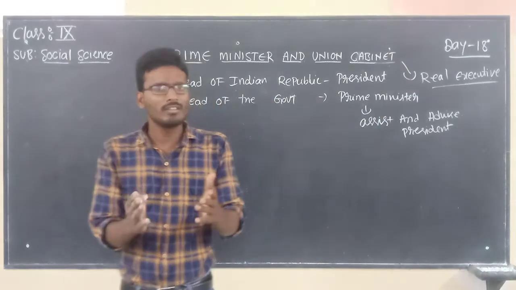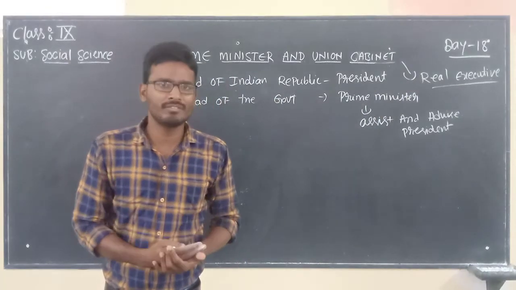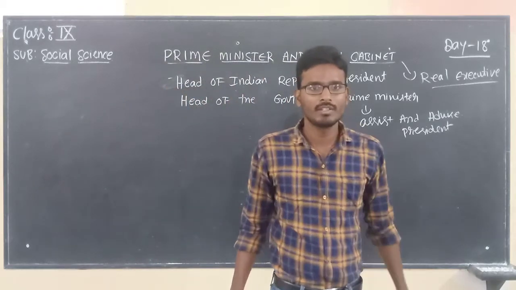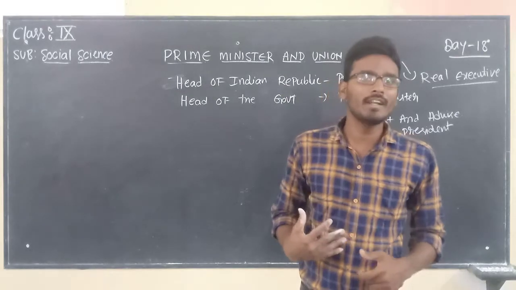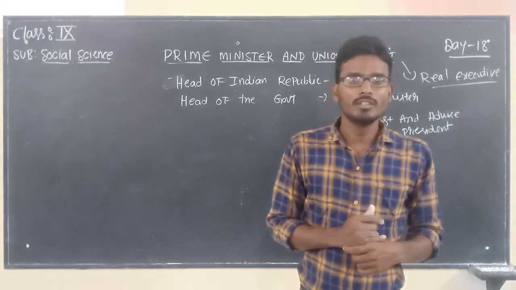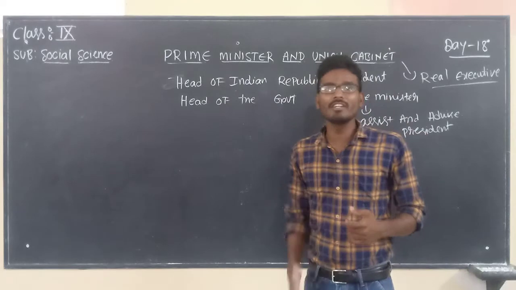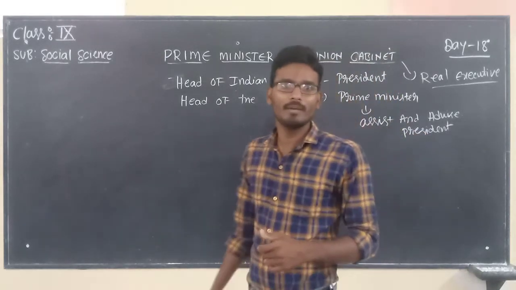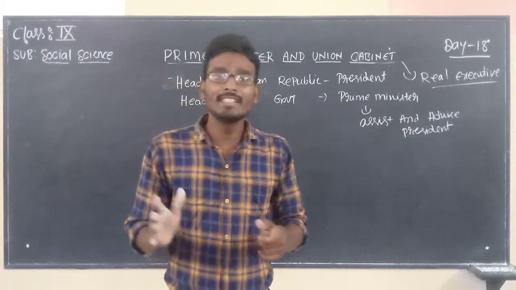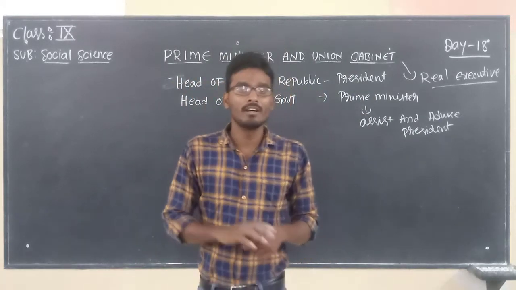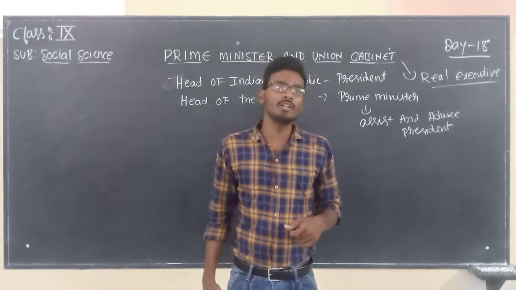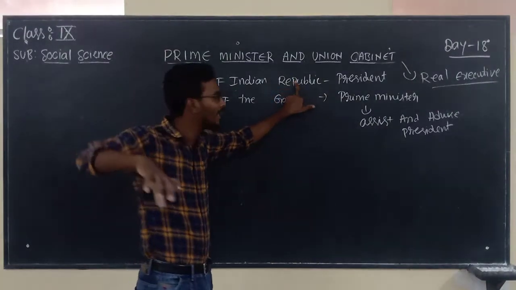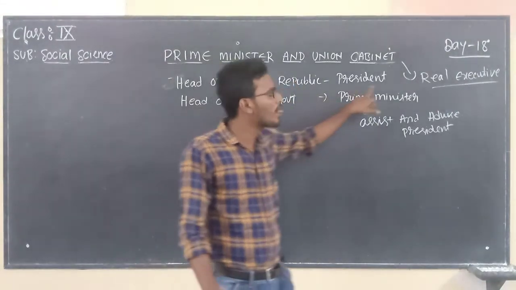Okay. See, just look at an example from our daily life. Of course, we have a president for our country, Ramnath Kovind, and we know our Prime Minister at present, Narendra Modi. So, frequently, whose name do you observe in the news? It may be the president's name or the Prime Minister's name. It is the Prime Minister's name because he is very active in the administration compared with the President of India. That's what I told you here. Even though the President is the head of the complete country, the head of the government is the Prime Minister.